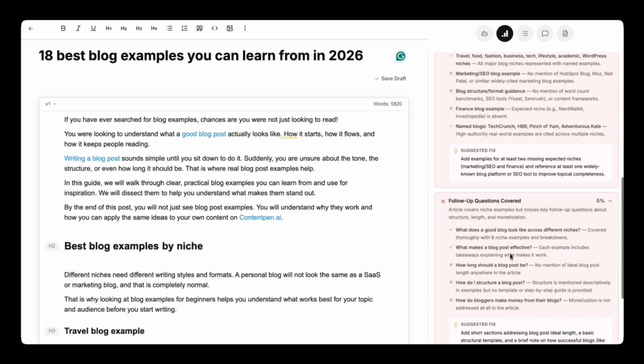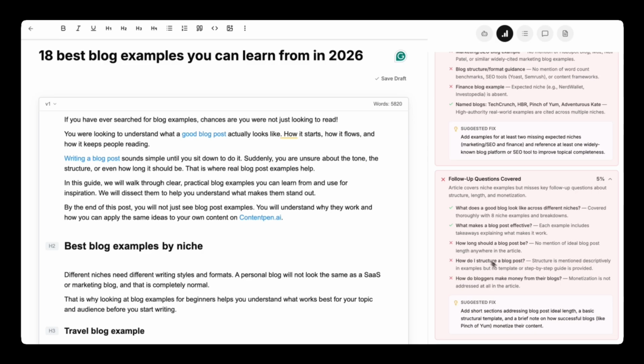And we also need better follow-up questions. Some of those questions have been listed over here. So we got 7 real failures spread across 4 different categories with specific suggested fixes attached to every single one. But here's the through line connecting all 7. This page is built for a human reader scrolling from top to bottom, but almost nothing on it is built to be lifted out and cited on its own.